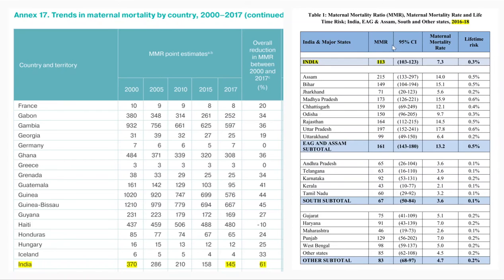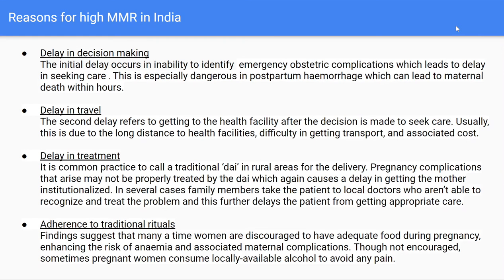Assam has the highest MMR value with 215, and Kerala has the lowest with 43. From 2000 to 2017, India's MMR has been constantly reducing. So we have a 61% reduction, which would be even greater because our MMR has gone to 113 as of 2018.